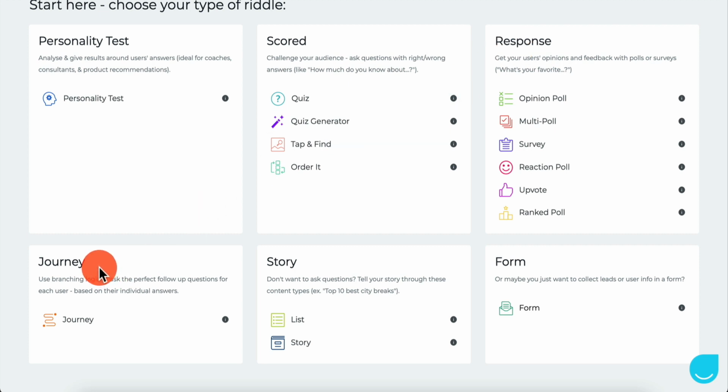We have a journey. Use branching logic to ask the perfect follow-up questions for each user based on their individual answers. We have a story. Don't want to ask questions? Tell your story through these content types, right? Top 10 best city breaks, right? You can do something like that. So you can do a story. You can do a form. But like I said, form is the basic one. We probably don't want to do a form.